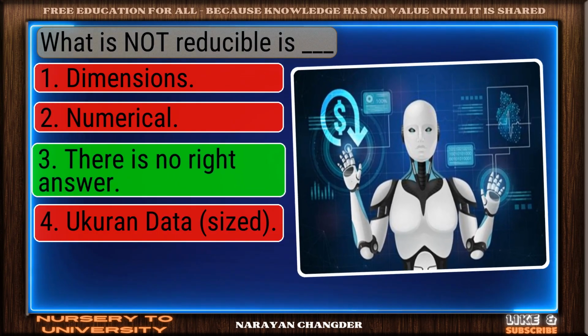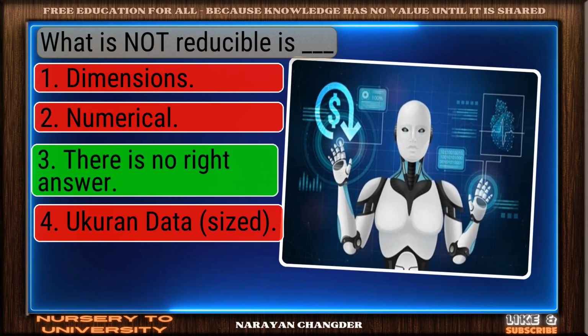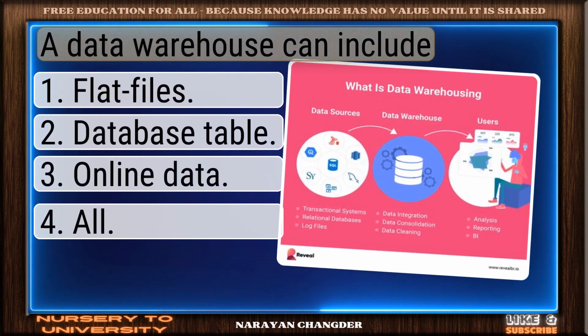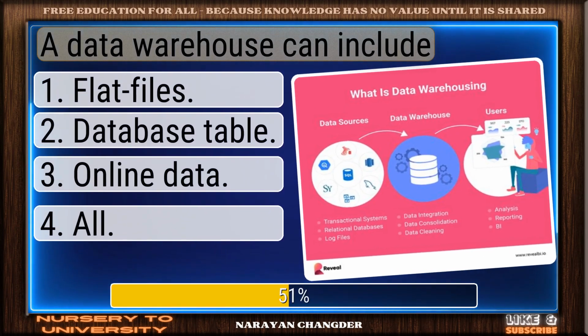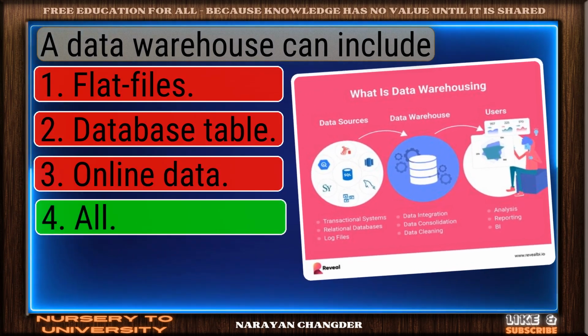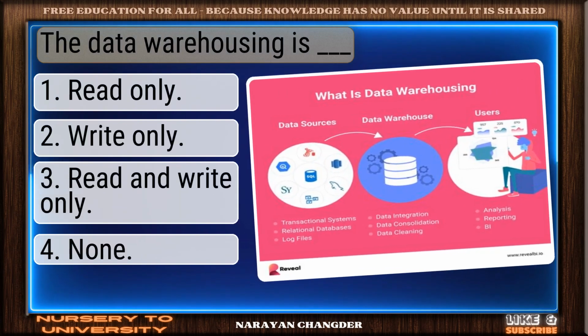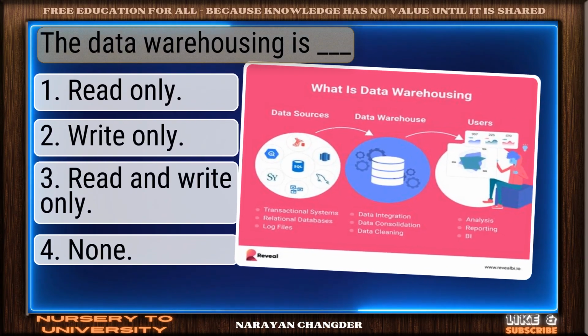Great thinking. There is no right answer is the right choice. Question number 41. A data warehouse can include. Nice work. You chose all and it is correct. Question number 42. The data warehousing is dash.